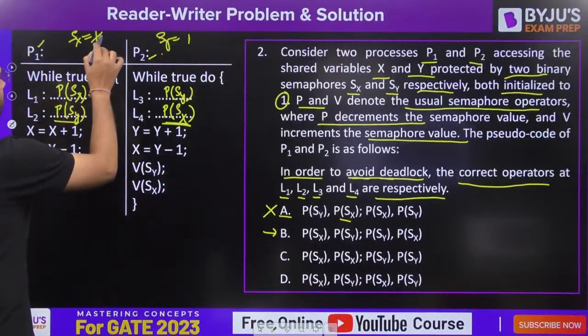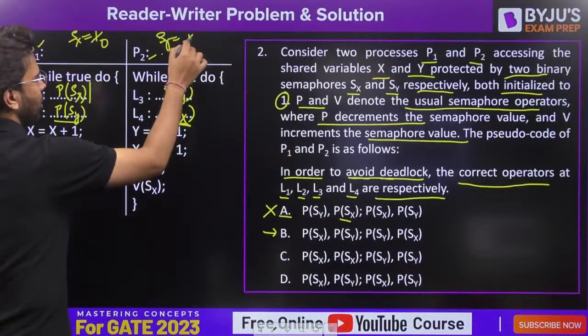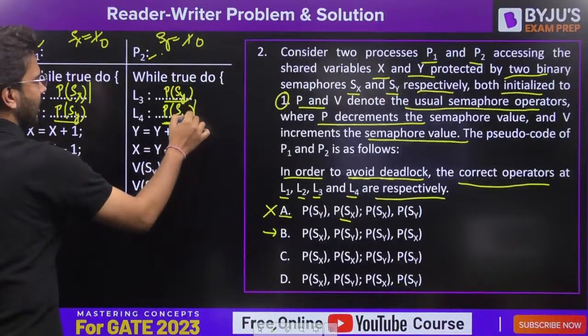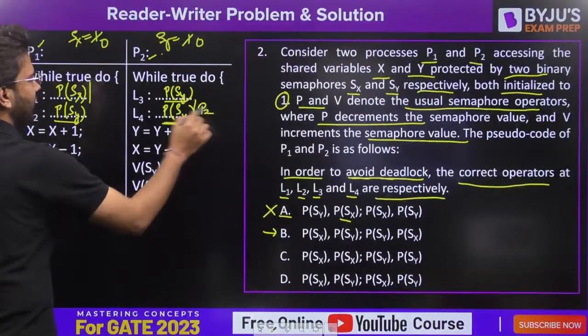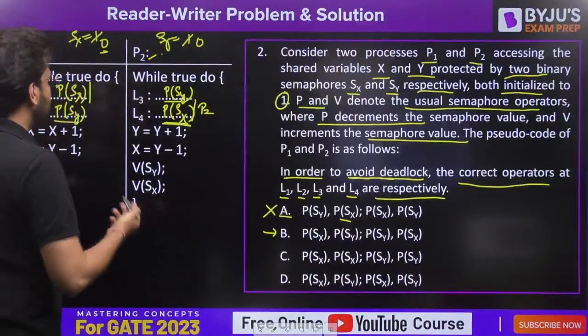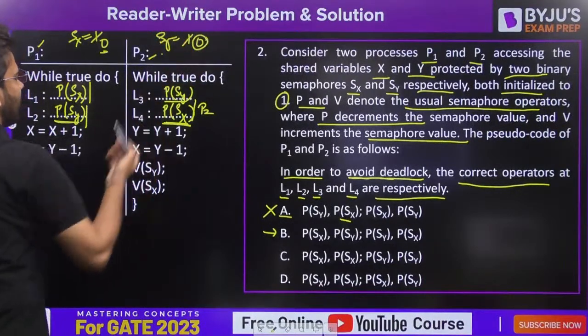P of Sx makes it 0. Let's say it got preempted here. The P2 process arrives. P of Sy, it is performing down on Sy, making it 0. P of Sx, again it will get blocked, because the value of Sx is already 0. It will not be able to decrement it further. What about P of Sy? It will get blocked here because the Sy value is 0.